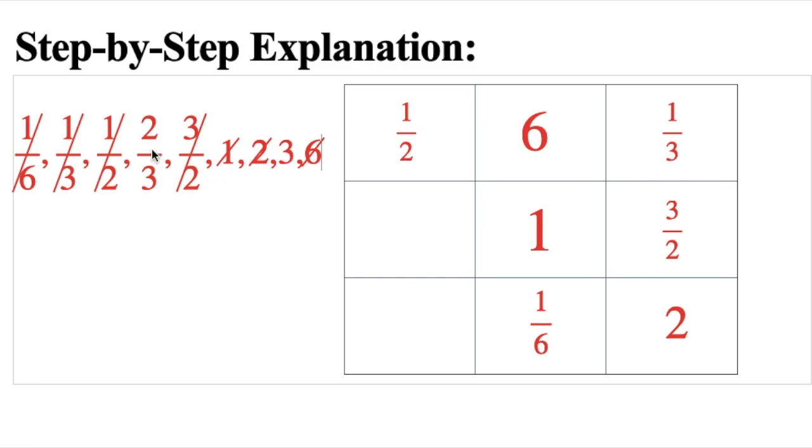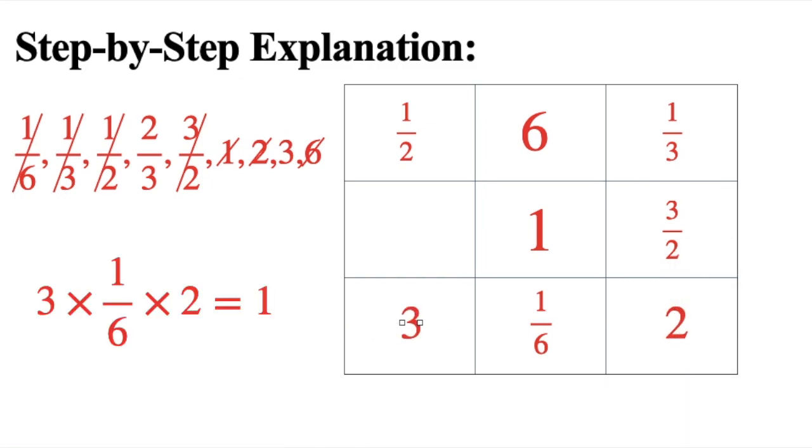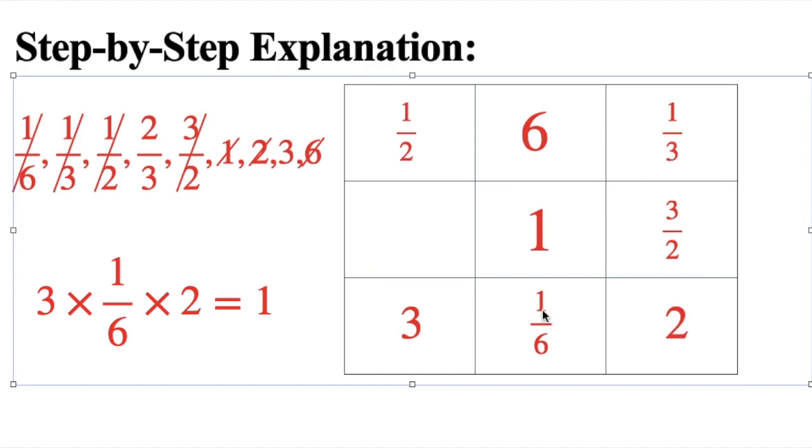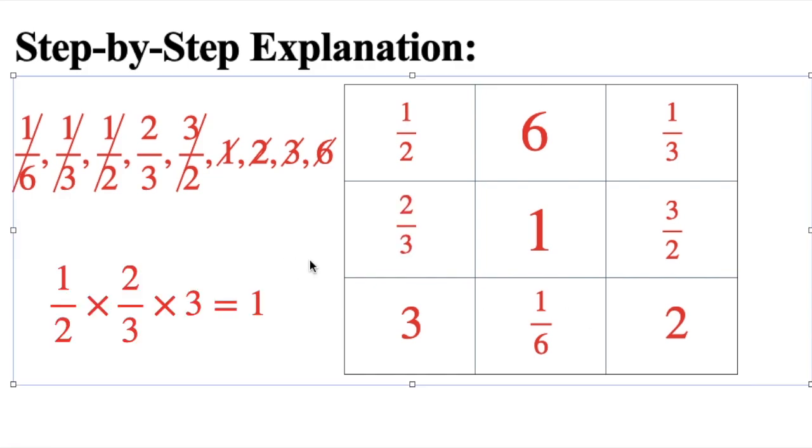We are now left with only 2 entries, that is 2 by 3 and 3. Let's plug in 3 and 2 by 3. In this place we have to plug 3, since when we multiply 2 by 1 by 6 we get 1 by 3, and 1 by 3 cancels out with 3 to get 1. So 3 is also used, and in the last block we are left with only 2 by 3, and when we plug in 2 by 3 we again get the product equal to 1.